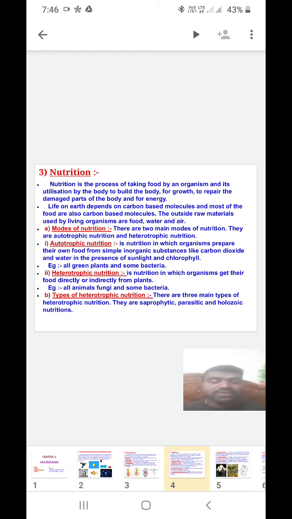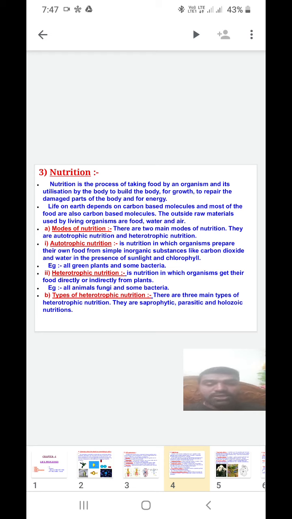Also, in our surroundings, another important living organism is the plant. Plants also get food by a process. What those processes are, we'll discuss in this portion. Here, modes of nutrition: there are two main modes of nutrition, called autotrophic nutrition and heterotrophic nutrition. See that carefully. How many types of nutrition are there? Majorly two types: autotrophic nutrition and heterotrophic nutrition.